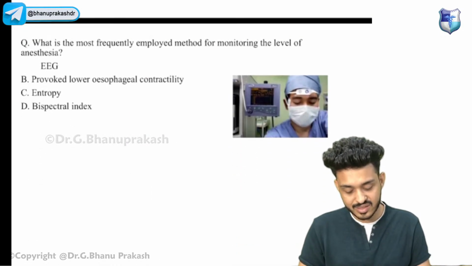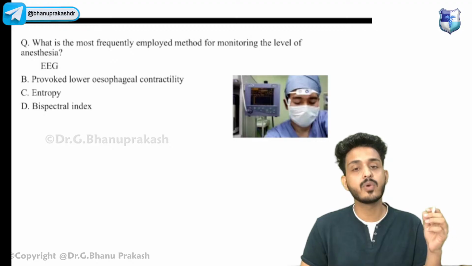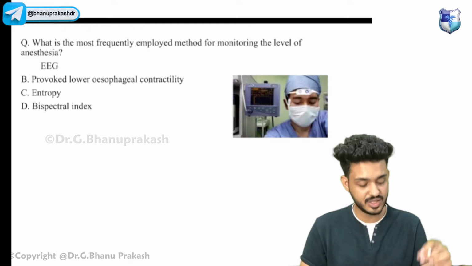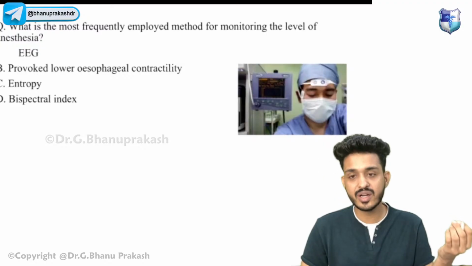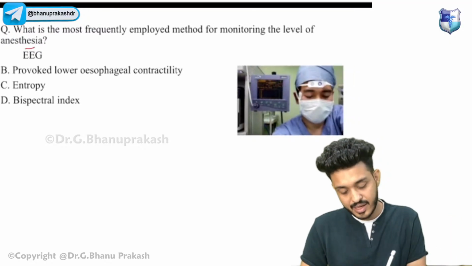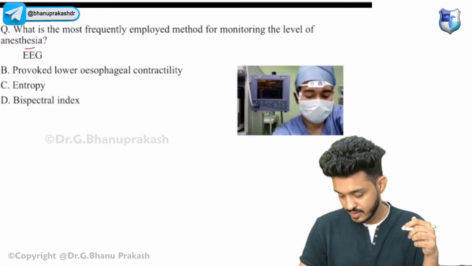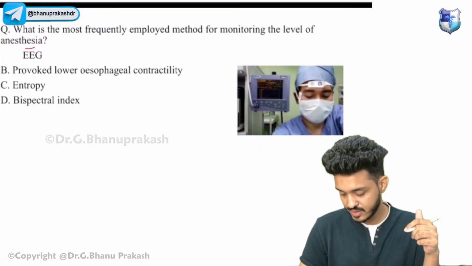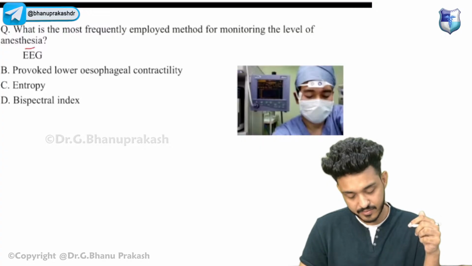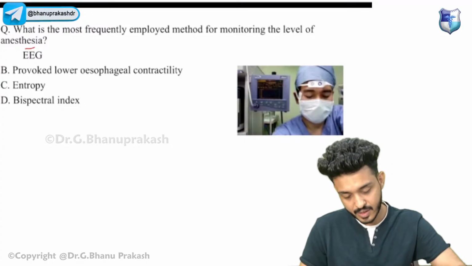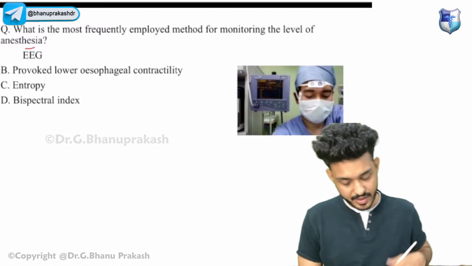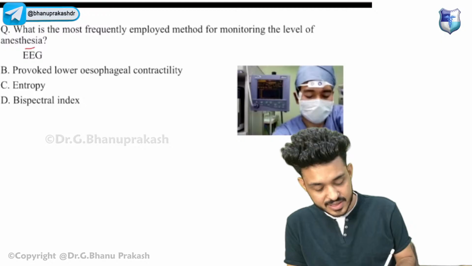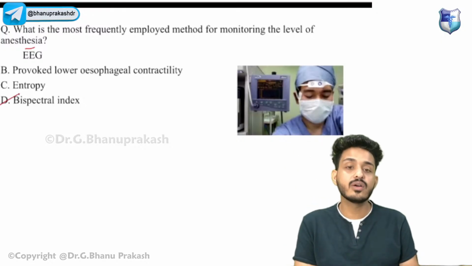Okay, now try to answer this question. What is the most frequently employed method of monitoring the level of anesthesia? Okay, how will you monitor the anesthesia here? Yes, that is right. 35 to 45, yes, that is right. Okay, so what is this? Yes, Dr. Vicky, BIS, depth of anesthesia. Very good, guys, very good. So this is your BIS monitor.